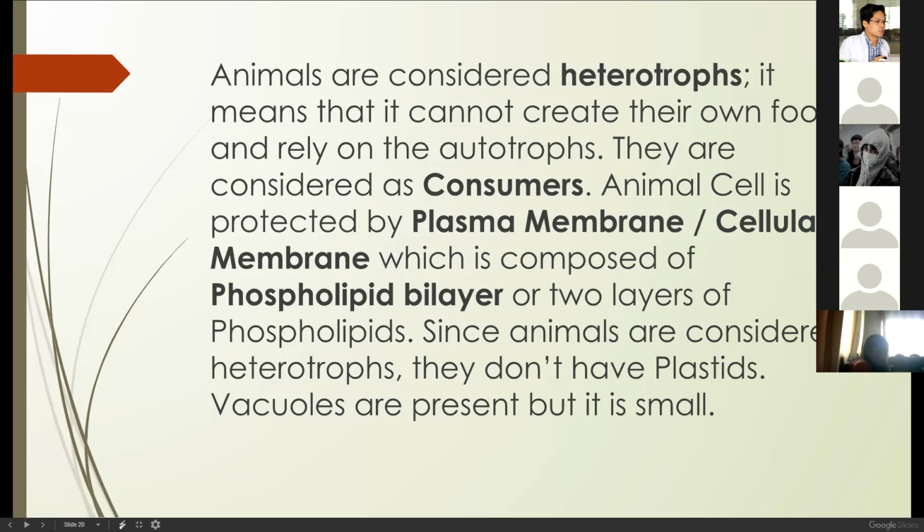Animal cell is protected by a plasma membrane or cellular membrane which is composed of a phospholipid bilayer, or two layers of phospholipids. Since animals are considered heterotrophs, we don't have plastids. We cannot perform photosynthesis. Vacuoles are present, but they are small. So we have only small vacuoles because we cannot produce our own food.